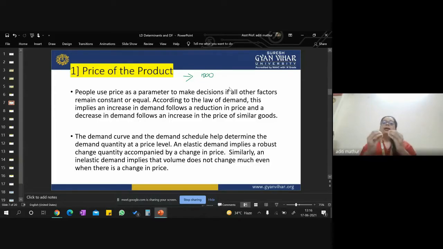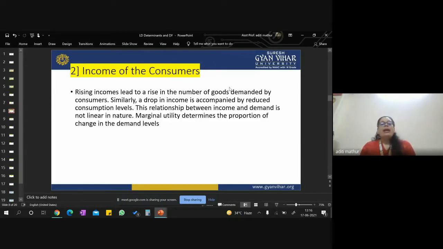So product price plays a very vital role, right? And that's why all the companies try to reduce their price. They try to overcome the long term cost, so that they can give the products at very minimal or very economical rates, and they can earn the profit margin as well. So one of the determinants of the demand of a product is the price of that respective product itself, right? Another is the income of the consumer.